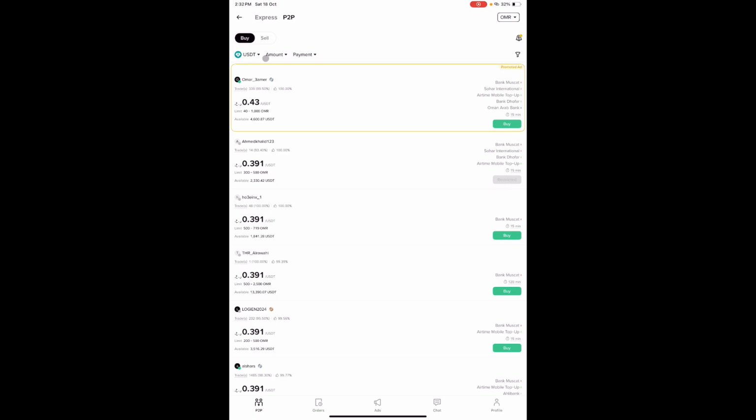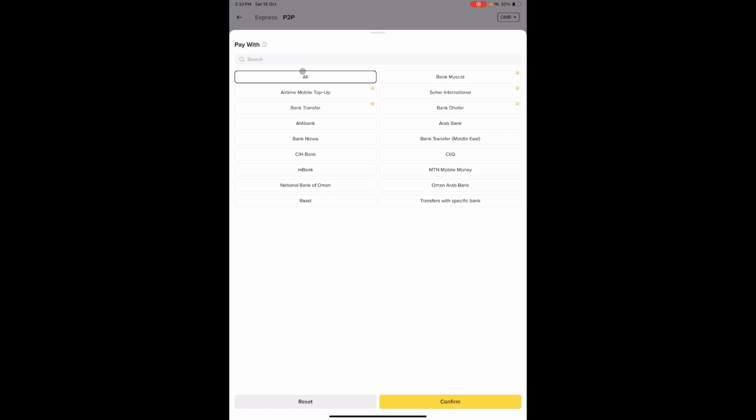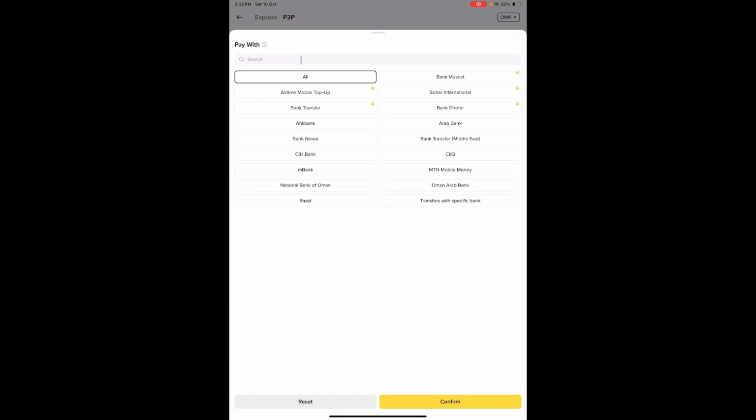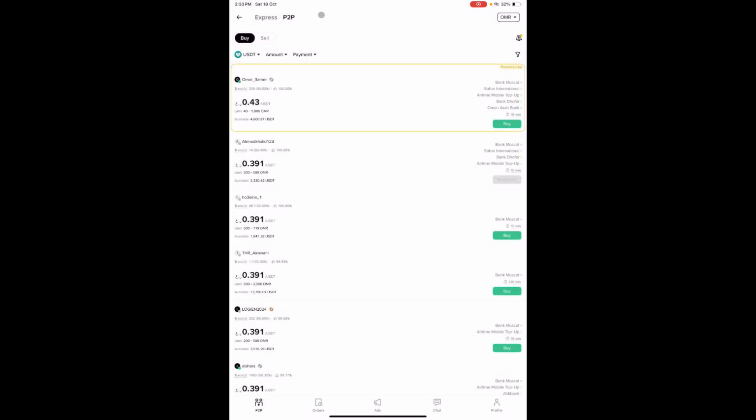Is it in USDT? I have to first select the amount and the payment. How do I want the payment? You always have to check down here the amount of money you want and the payment, how you want the person to transfer money to your Binance. So you come and click on it. Do you want all? You can select. I know most of you might be thinking, oh, I have these banks with me, because my location right now is Oman. That's why you see Bank Muscat, Bank Sohar, Bank Dhofar, Arab Bank, Bank Transfer Middle East. As you can see, all of this is appearing on my screen.